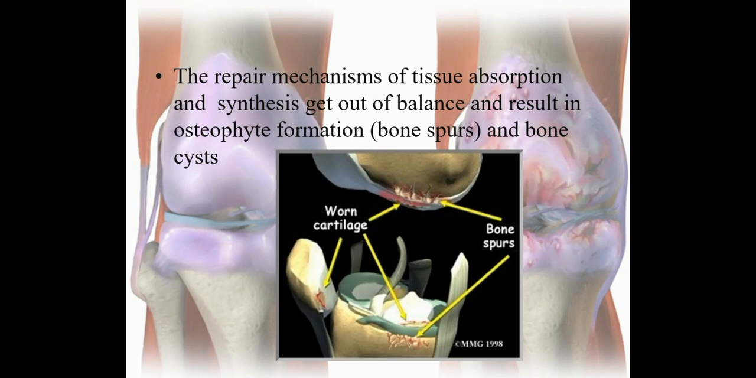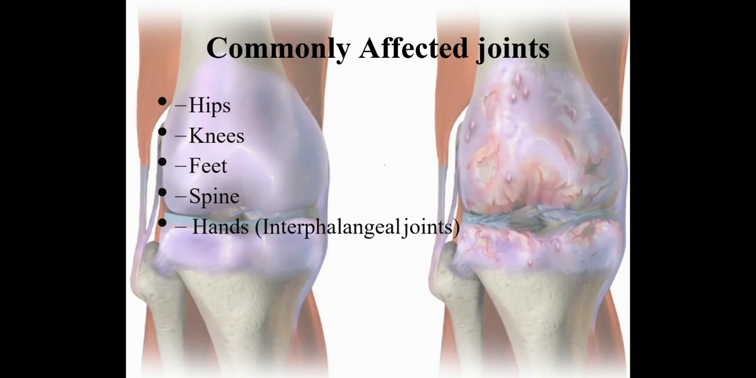So what happens in osteoarthritis is there is wear and tear of the bone, so the cartilages will be worn out, so there will be formation of bone spurs. As you can see in the picture, we can see there is formation of the bone spur as well as the worn out cartilages. So the most commonly affected joints by osteoarthritis are the hip joint, knees, feet, spine, and hands, mainly the interphalangeal joints, which are more commonly affected compared to other joints of the hand.